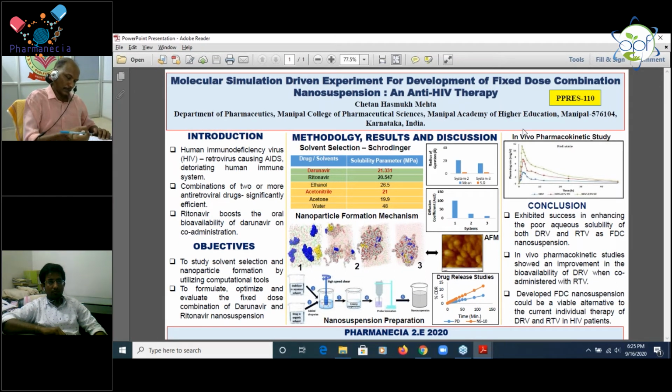In that reduction, we can see the reduction in the radius of gyration shows that polymer molecules come close together and form the covering coat around the drug molecules, thus forming the nanoparticle in the suspension.